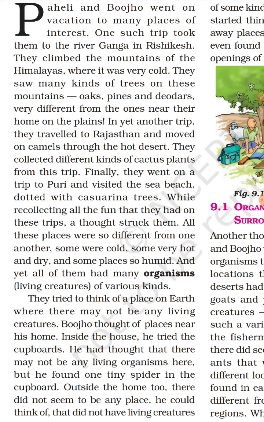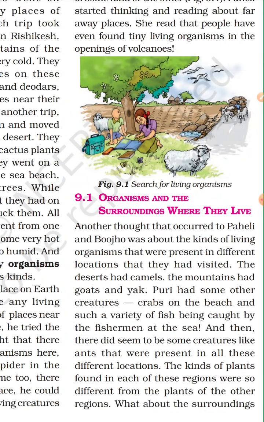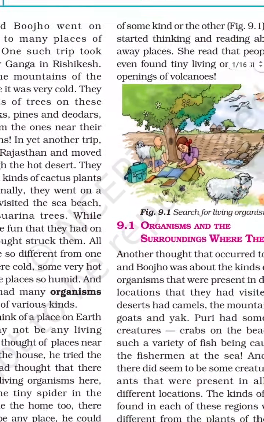Okay, so this is a very important thing. And when we move from one place to another place, we find different kinds of living creatures. So this is the main thought of this story of Paheli and Bujo.